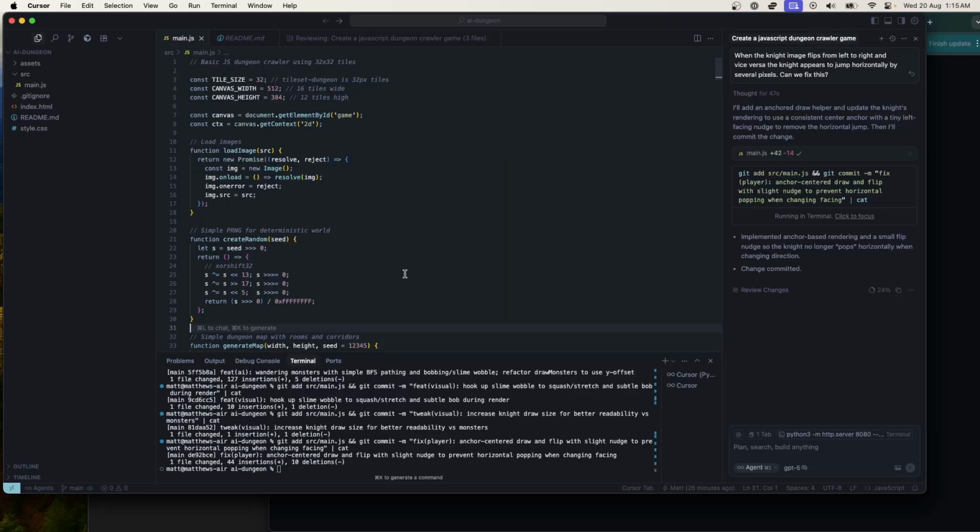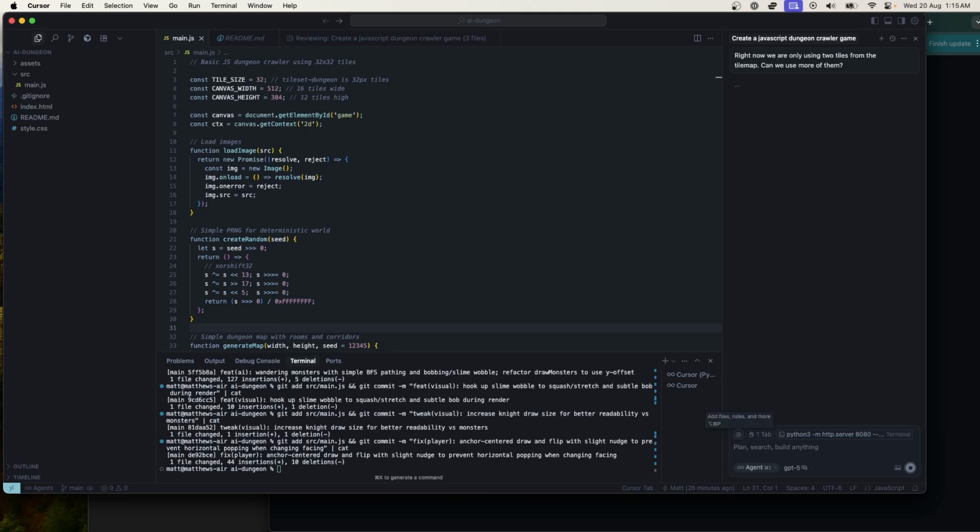Let's see if we can get it to use more tiles generating the map. That might be an interesting challenge. Right now we're only using 2 tiles from the tile map. Can we use more of them? Auto tiling based on neighboring tiles and decorations. That sounds pretty cool.